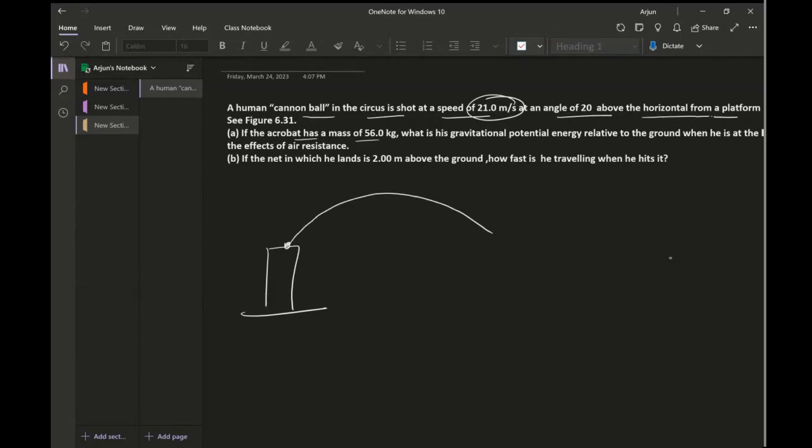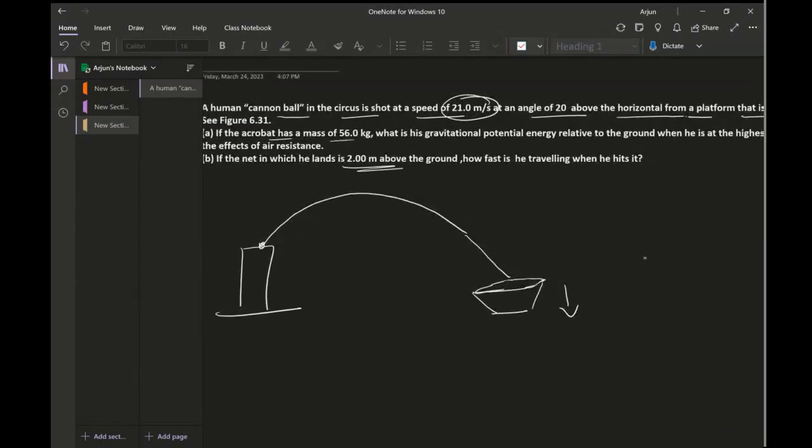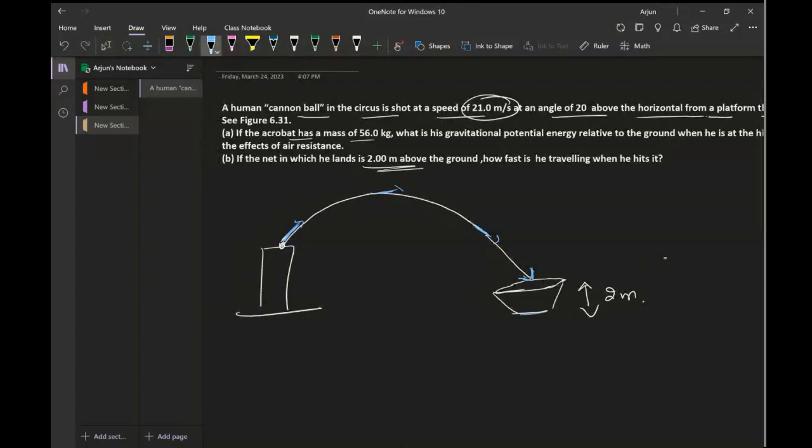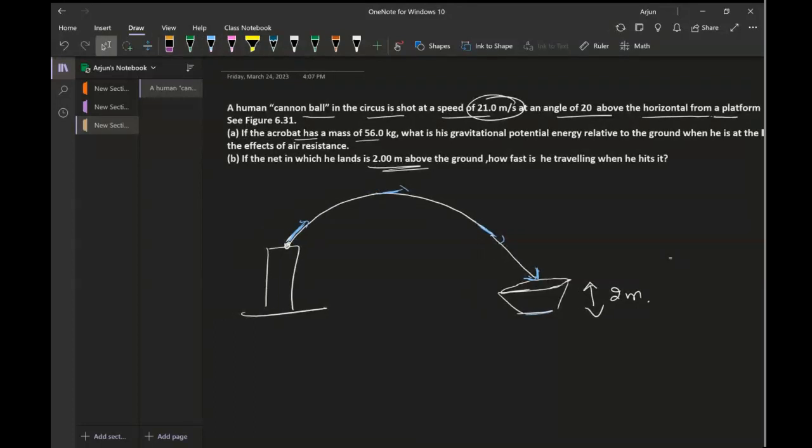He moves like this, and then he lands onto this section, which is 2 meters above the ground. So he starts from this location, then reaches here, then comes down and lands at this point on this net, which is 2 meters above the ground.